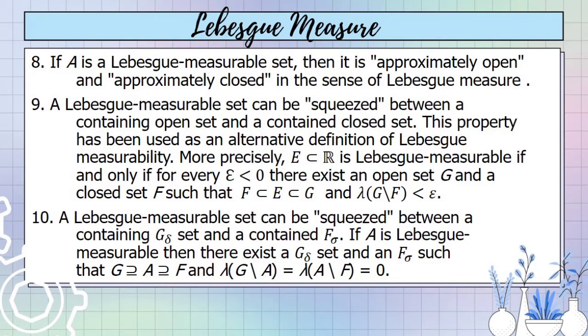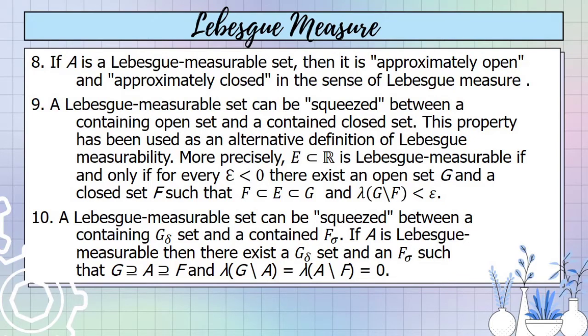Number 10, a Lebesgue measurable set can be squeezed between a containing G delta set and a contained F sigma set.